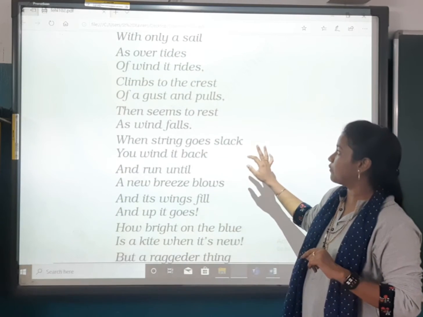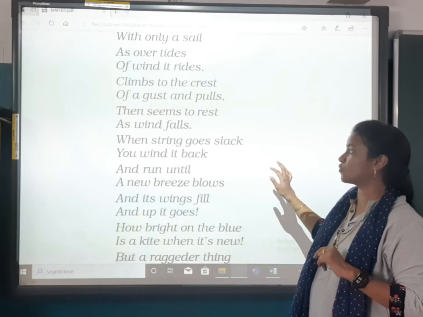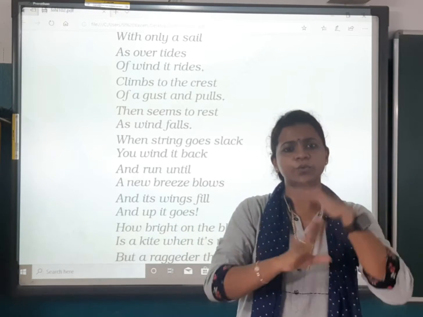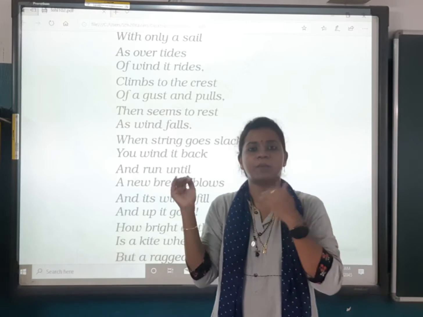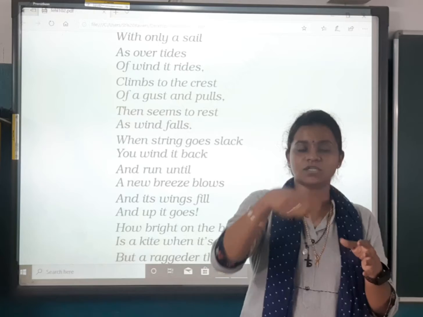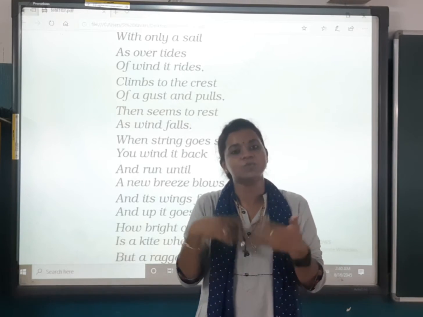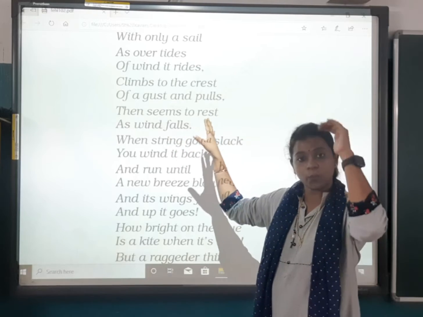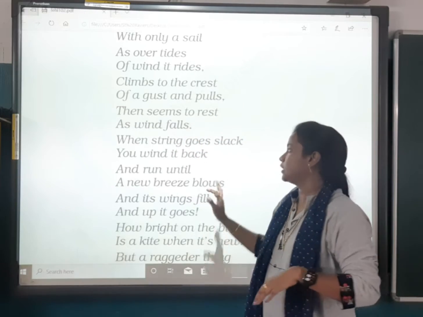Climbs to the crest of a gust and pulls, then seems to rest as the wind falls. पहले तो बहुत fly करता है ना, कभी left, कभी right, and as the wind goes, sometimes the kite rolls like this. Why? Because of the wind. And when the wind falls, it comes down.